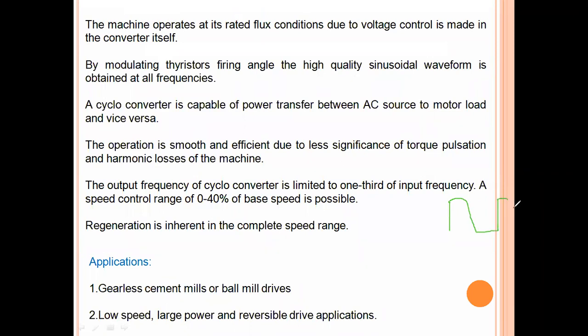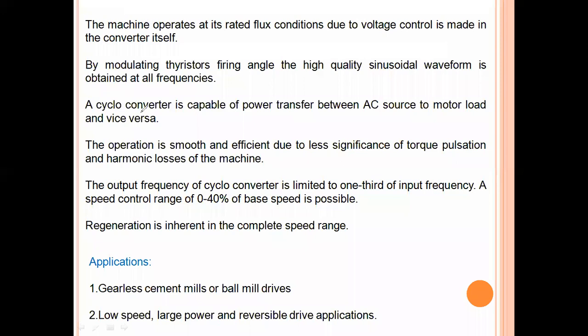See, like this, we will get the output voltage, which is almost sinusoidal. The output voltage is sinusoidal, which means the amount of harmonics present in the output voltage is very low. That is the advantage, because the output voltage produces a sinusoidal waveform which is very near to its input value. That is the reason why the harmonic content will be low.